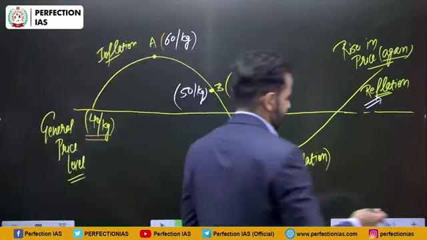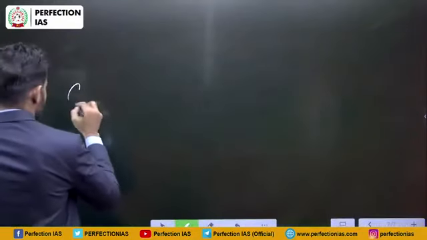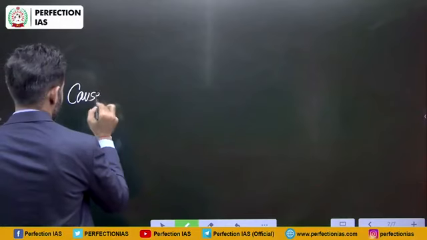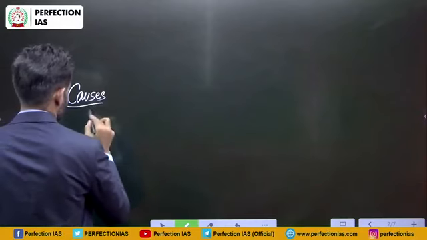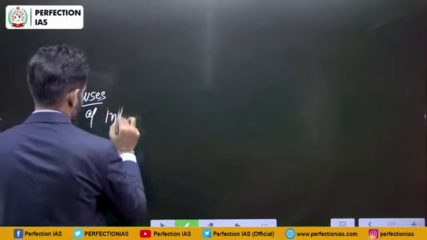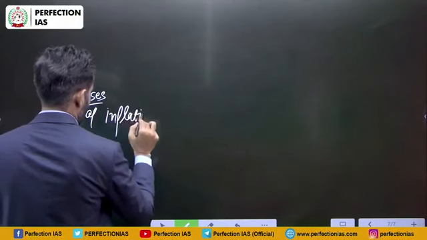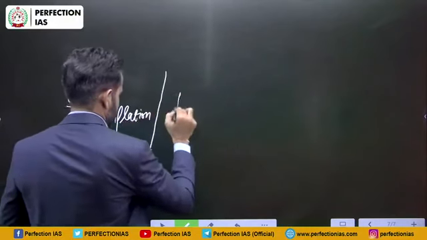Now we are going to understand the basic causes of inflation, or we can say types of inflation.